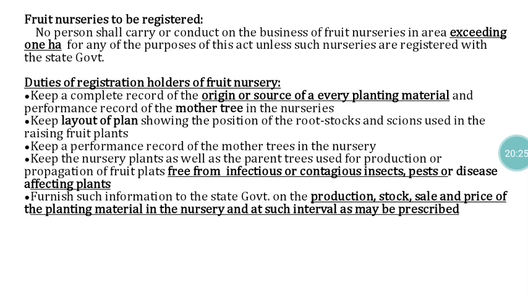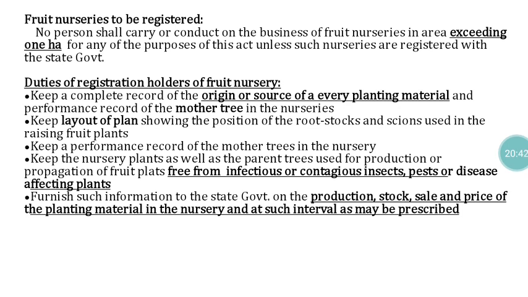That is also very important. They have to furnish information to the state government regarding production, stock, sale and price of the planting material in the nursery, at such intervals as may be prescribed. So these are all the things they have to furnish to the state government.